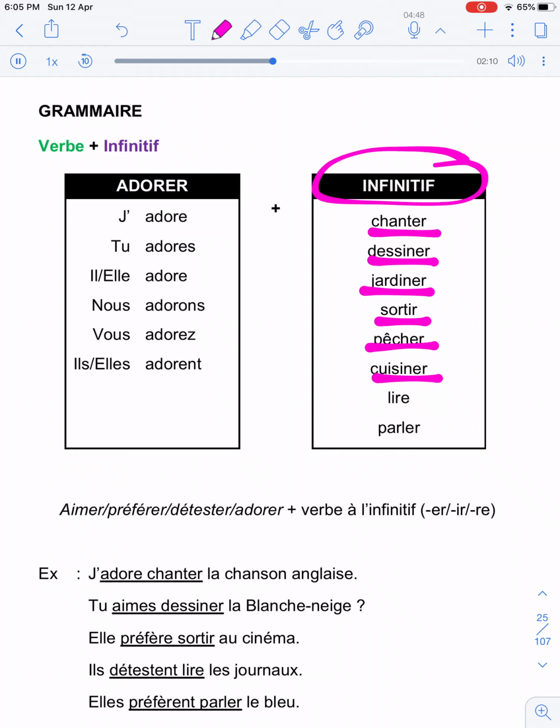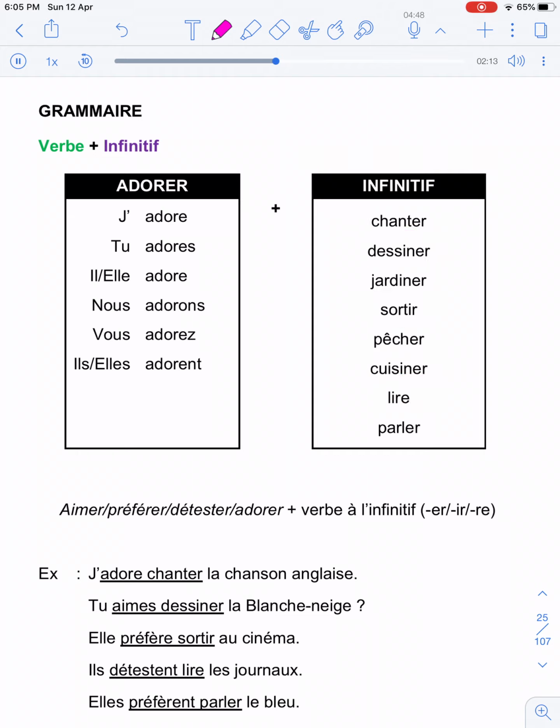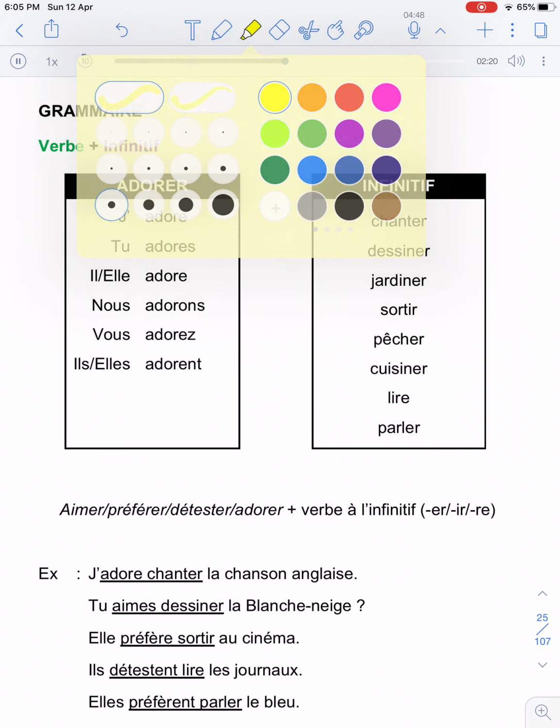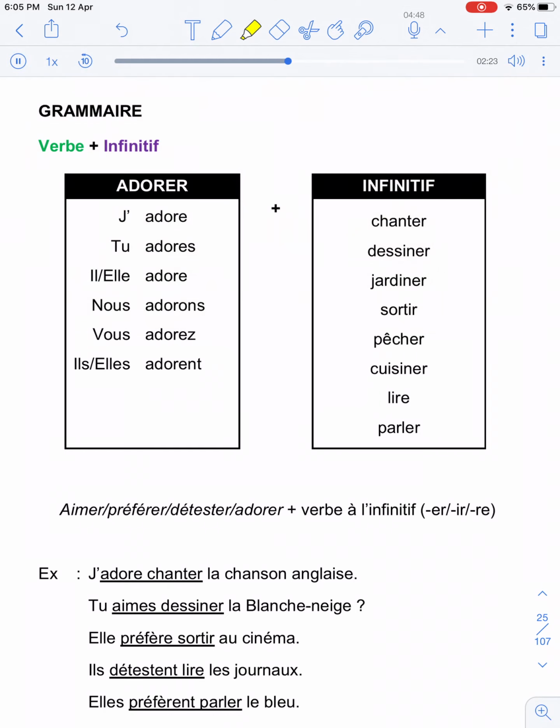When using the expressions of likes and dislikes with other infinitive or root verbs, you only need to conjugate the first verb in the sentence. In this case, it is adorer. It becomes j'adore, tu adores, il, elle adore, nous adorons, vous adorez, ils, elles adorent. The root verb is adorer. The infinitive verb, which is put after the verb adorer, which has been conjugated, doesn't need to be conjugated anymore. It keeps its normal form.